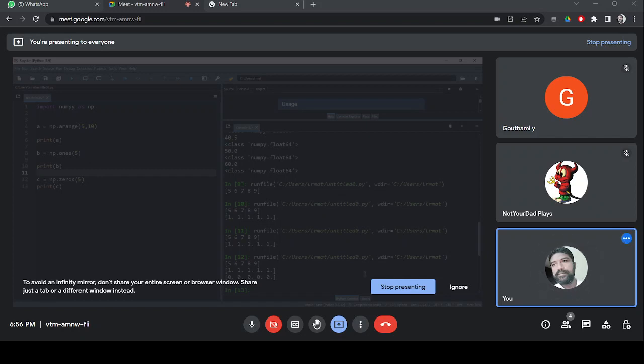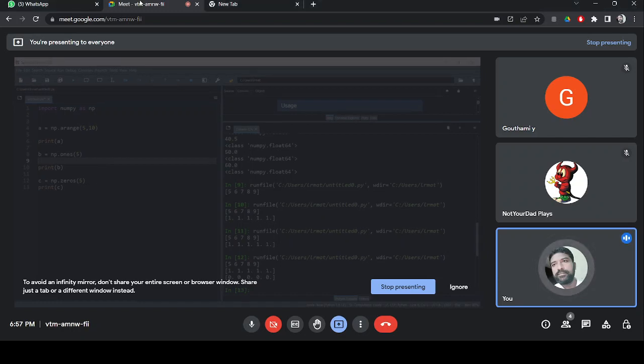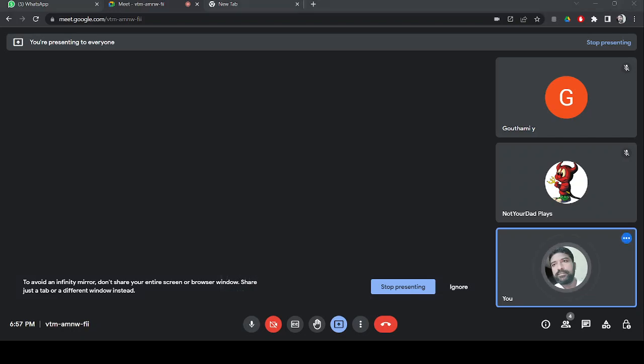Okay. So why is it giving float? You can change that data type. By default, it takes float. If you want, you can specify the data type. If the data type is missing, then the default will be float.